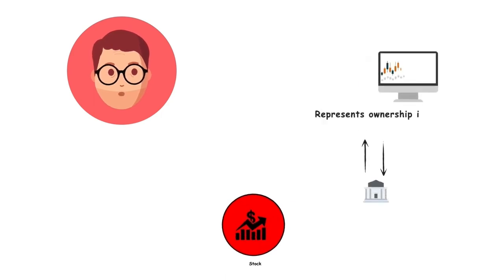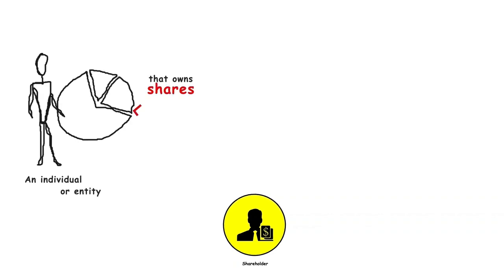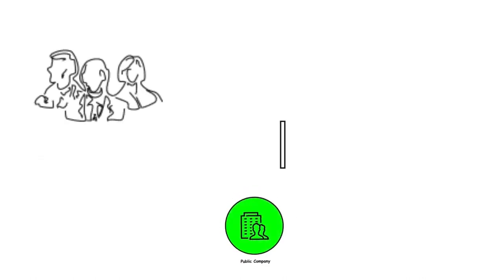Stock. This represents ownership in a corporation. When you buy shares of a company's stock, you essentially own a portion of that company. Shareholder. This is an individual or entity that owns shares of stock in a corporation. Shareholders have certain rights, including the right to vote on corporate matters, such as electing the board of directors and approving mergers or acquisitions.